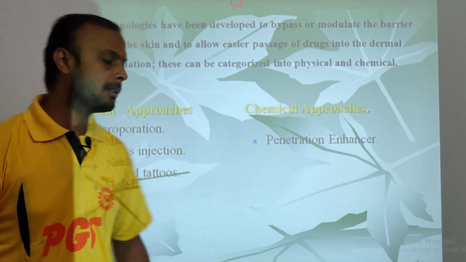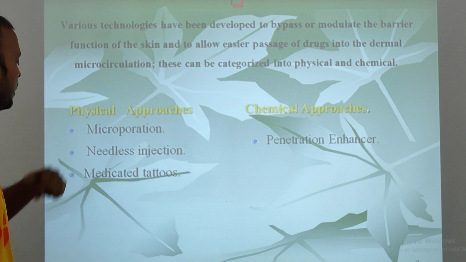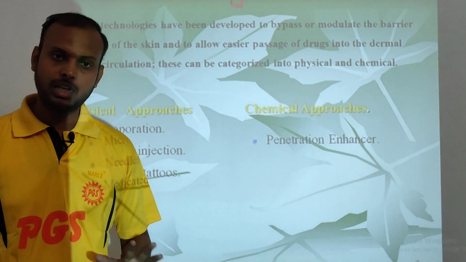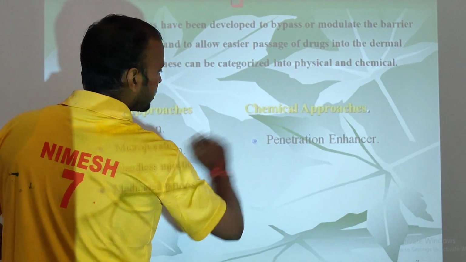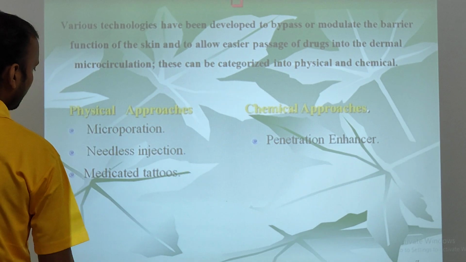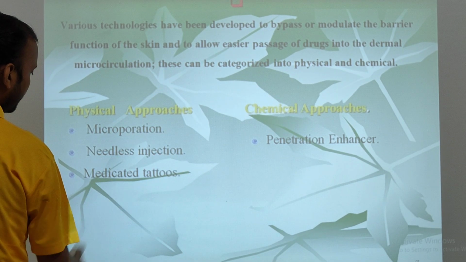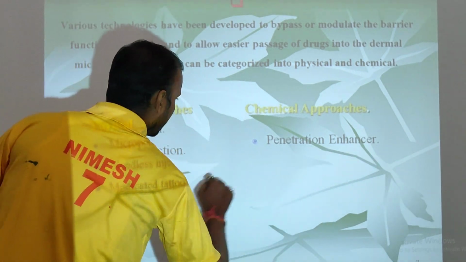In the physical approach, we have three methods: microporation, needleless injection, and medicated tattoos. And in the chemical approach, we have penetration enhancers.